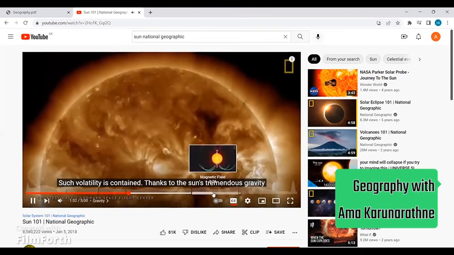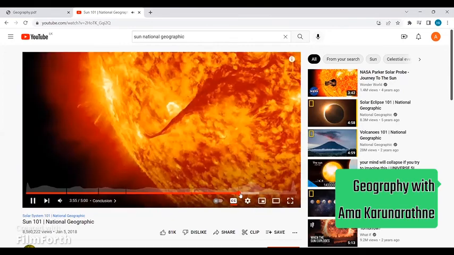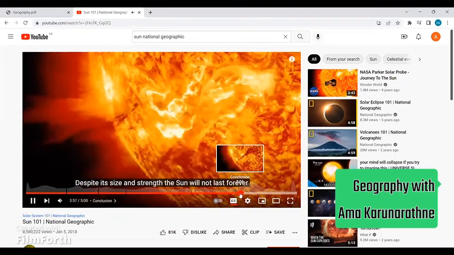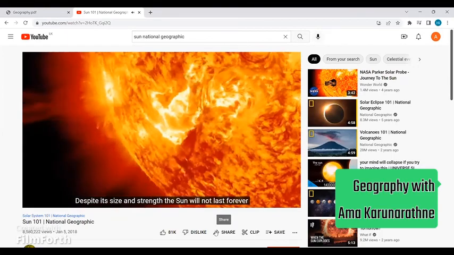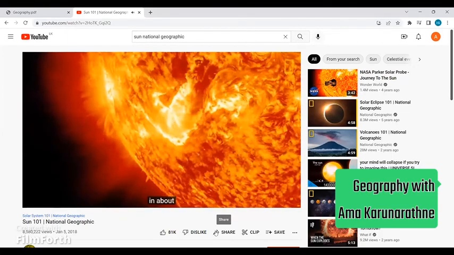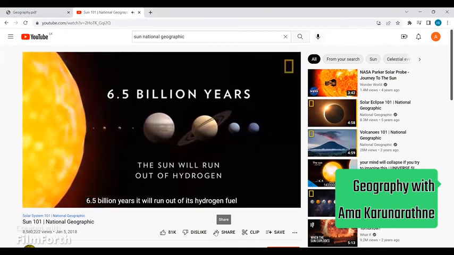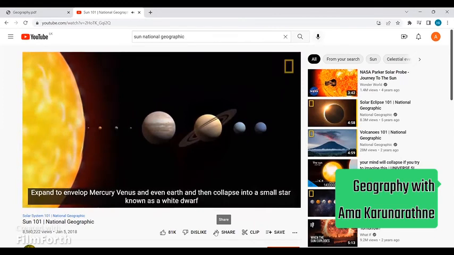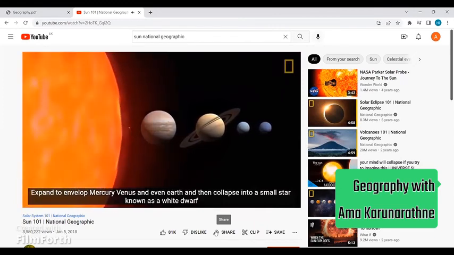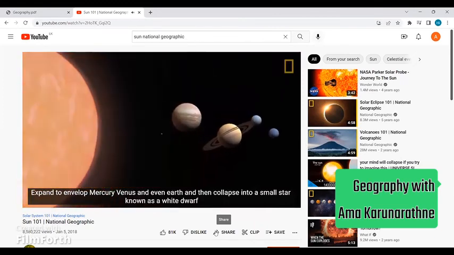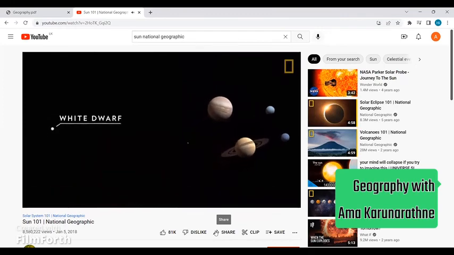Such volatility is contained thanks to the sun. Despite its size and strength, the sun will not last forever. In about 6.5 billion years, it will run out of its hydrogen fuel, expand to envelop Mercury, Venus, and even Earth, and then collapse into a small star known as a white dwarf.